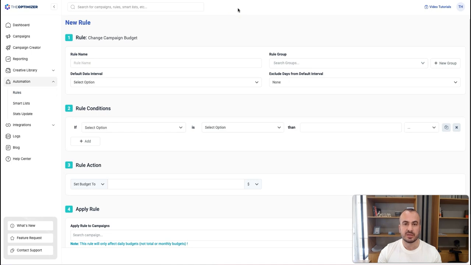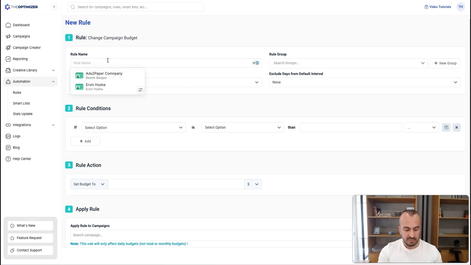Condition 1, we're going to check if the campaigns have some spend from the previous day, and we're only going to reset the budget for the campaigns that have been working the previous day. And the second rule will be basically the hour of the day when this rule will be executed, which will be midnight in a specific time zone, depending on your ad account time zone.